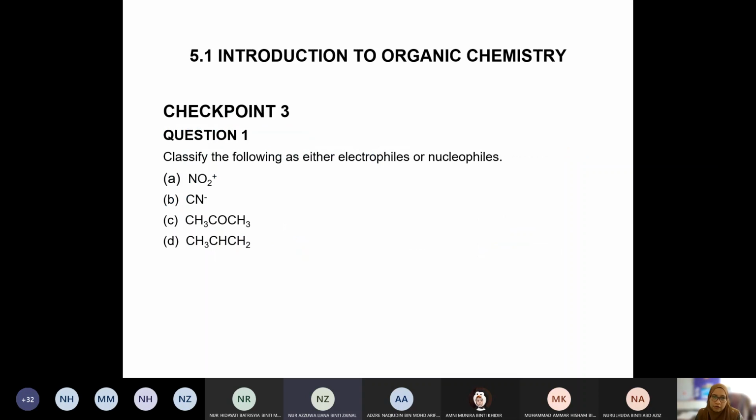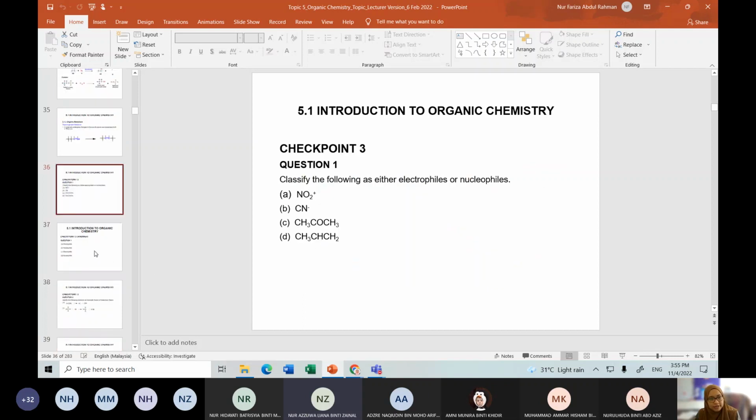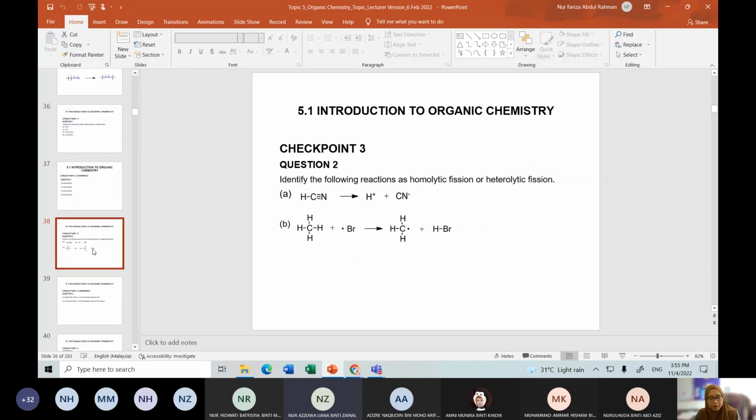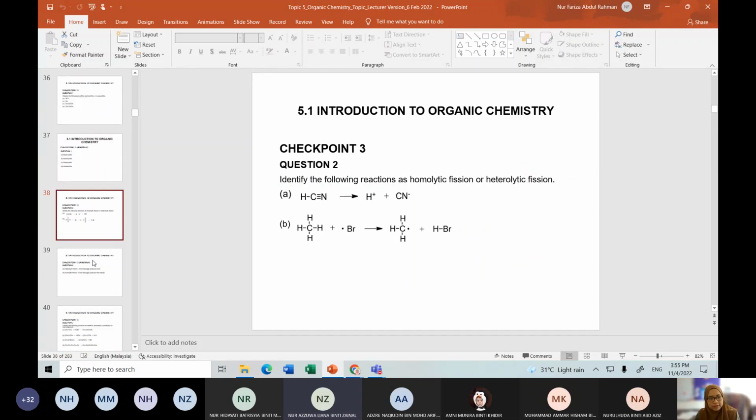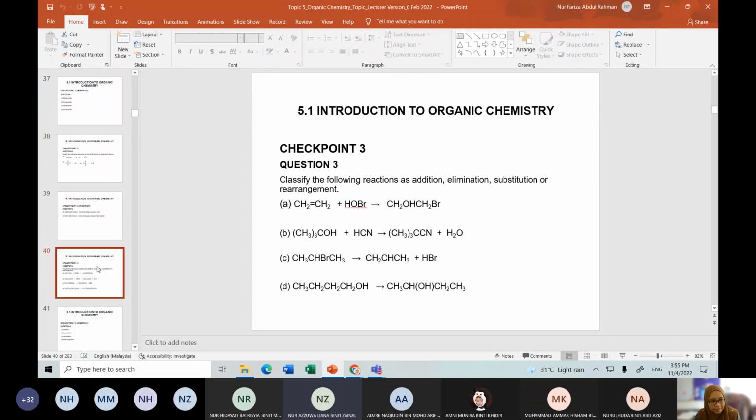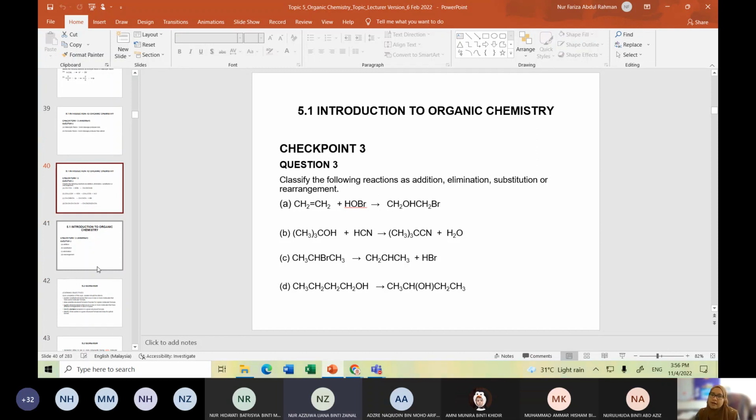That is all for the organic reaction. We have a lot of checkpoints for you to practice with. Checkpoint 3, we have question 2, and then question 3, also checkpoint 3. Basically there are 3 questions. So try to complete all of them. We will discuss them tomorrow.